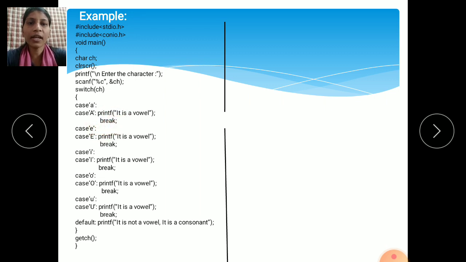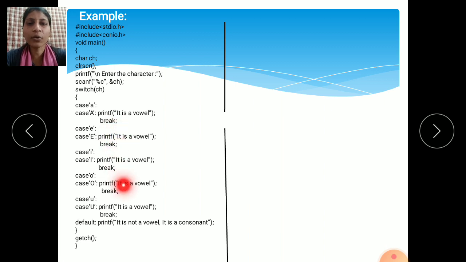If you enter small a, otherwise if you enter capital A, A is a vowel. So it will print the message on the monitor screen, printf, it is a vowel, because A is one of the vowels. Then break. If you entered A, it shows it is a vowel and your program stops here, meaning break. Other cases are skipped. It will display the result on the monitor screen. If you did not enter A on the keyboard, see, case E, it will check the next condition.